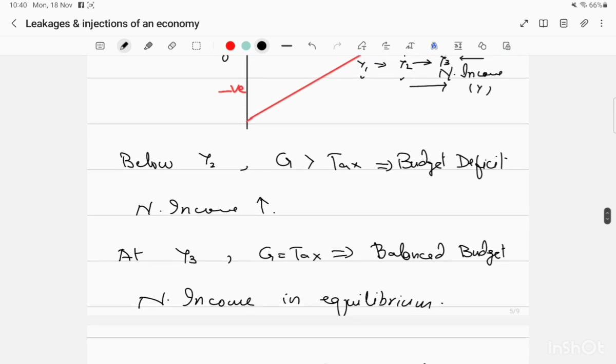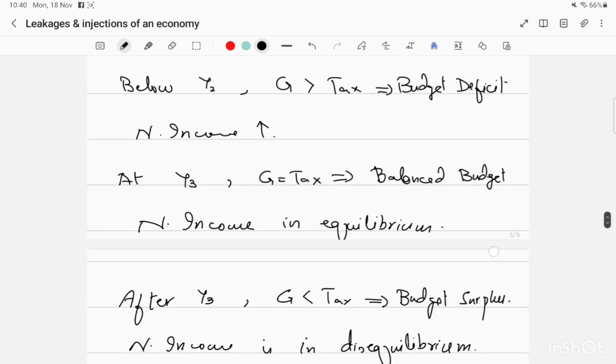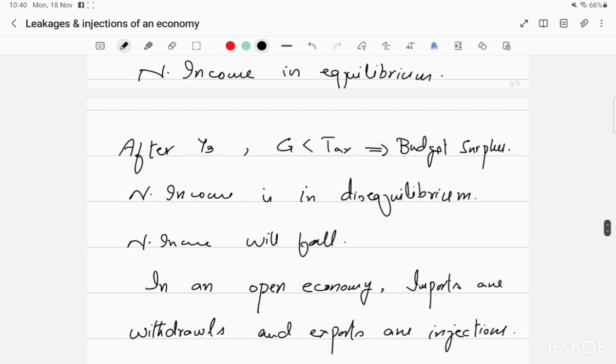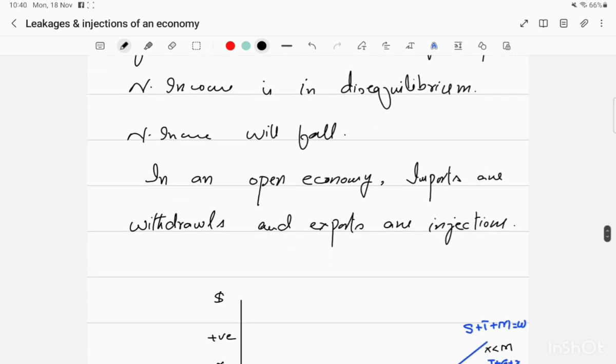At Y2, government spending is more than taxes, budget deficit is there, national income is increasing. And at Y3, there is a balanced budget, national income is in equilibrium. After Y3, government spending is less than taxes, so budget surplus is there, national income is in disequilibrium, so national income will fall.